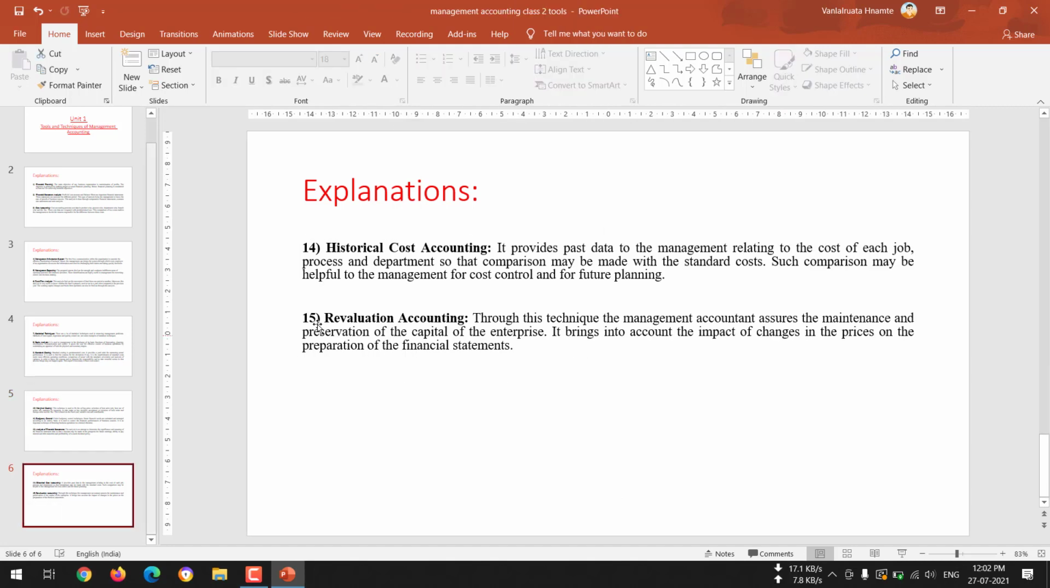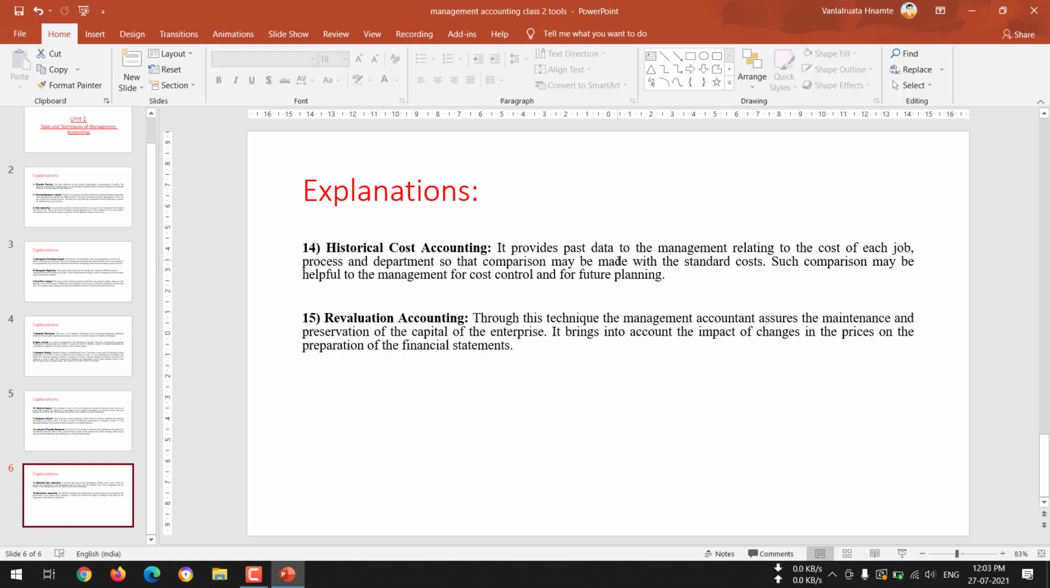So the last slide, there are only 2 points: historical cost accounting and revaluation of accounting. Now, historical cost accounting is historical. By the term itself, we come to know that historical is the past information which is already available to the organization for the new generation when they are preparing the accounting records.